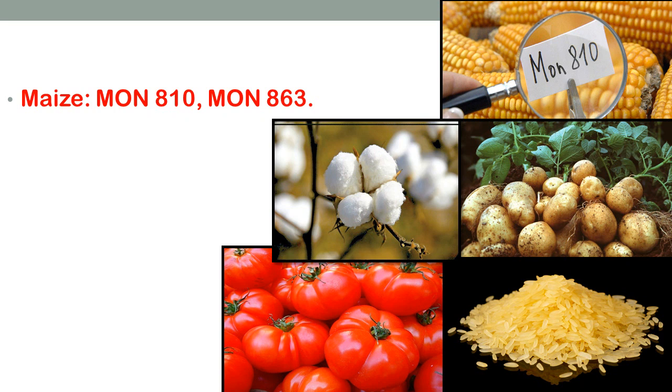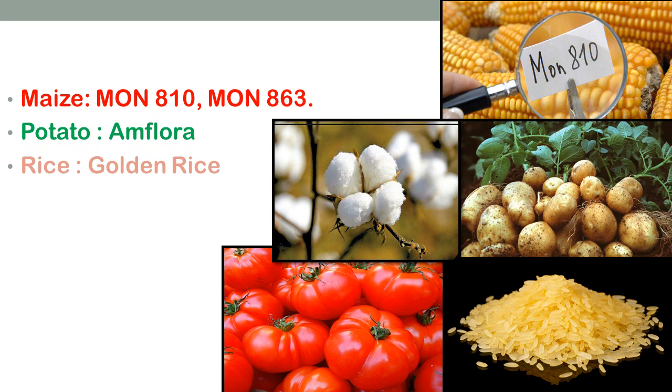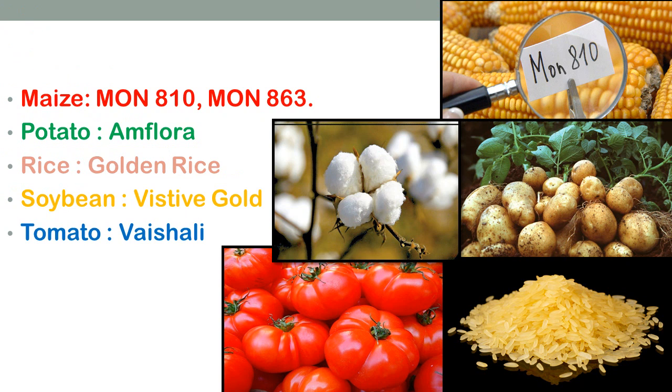Here we have an example, maize. Its GM crops are MON 810 and MON 863. For potato, it's Amphora, and for rice, golden rice, which is a genetically modified variety of rice. Soybean, Western gold, for tomato we have Vaishali, and for cotton, BT cotton. BT is Bacillus thuringiensis bacteria which is introduced into cotton crops, and by introducing this bacteria, the destruction of cotton crops has been stopped.